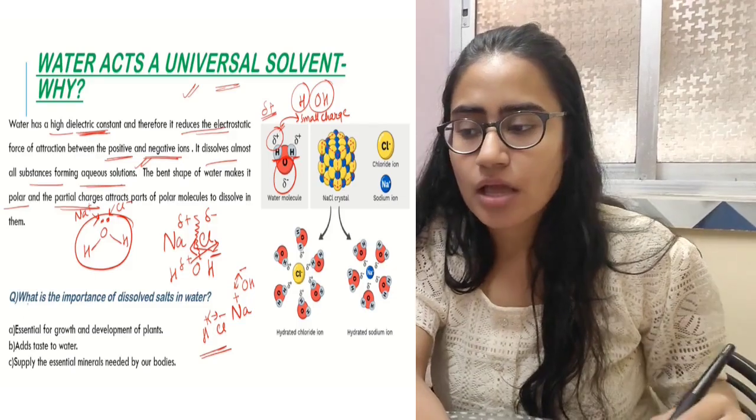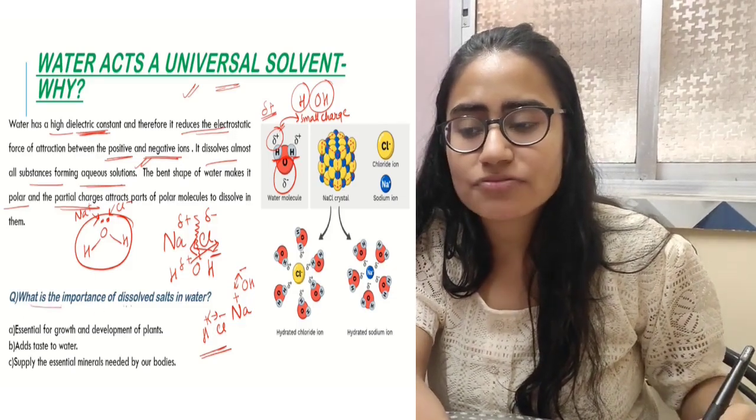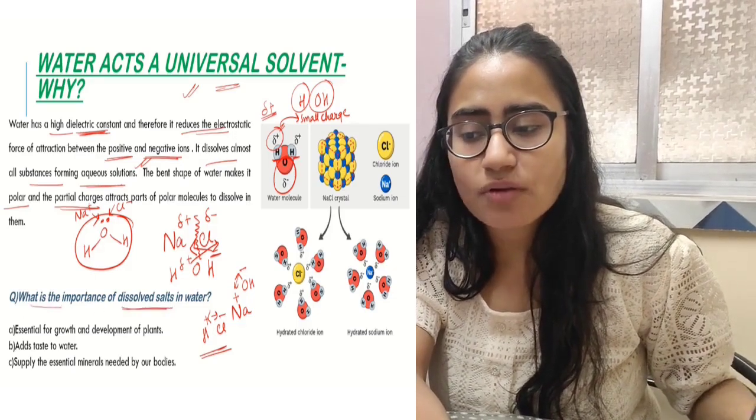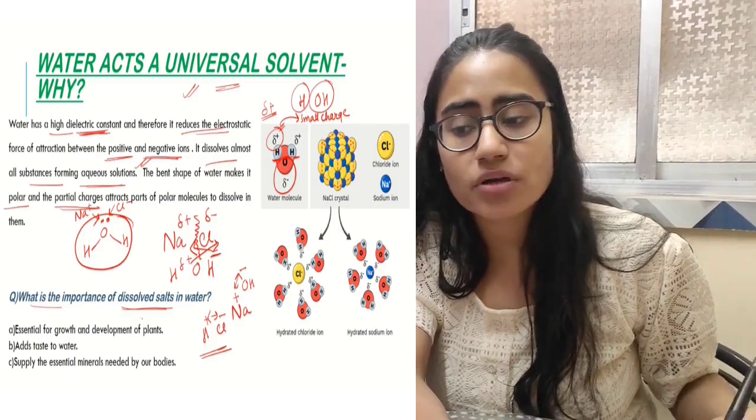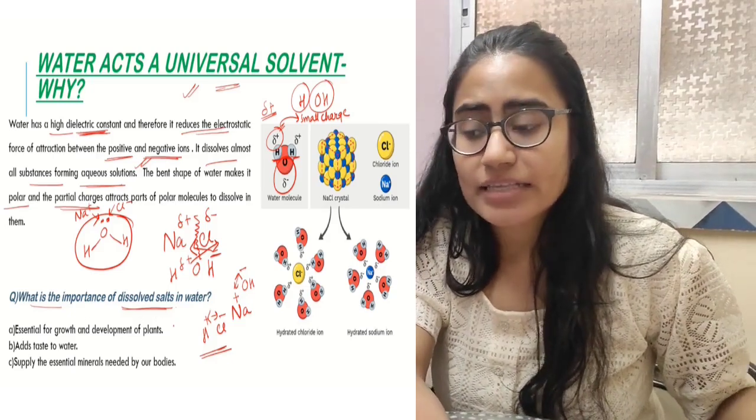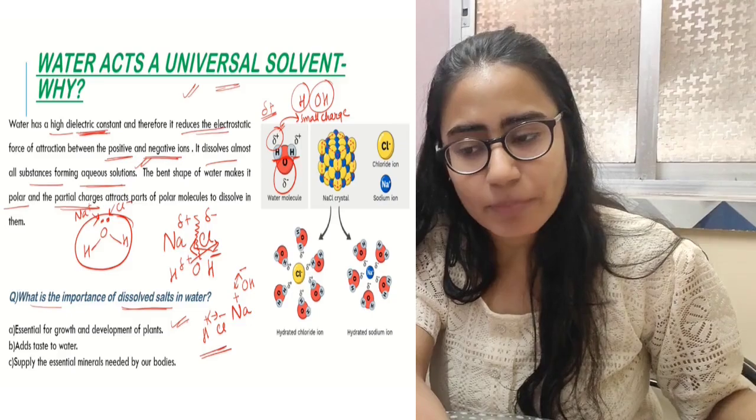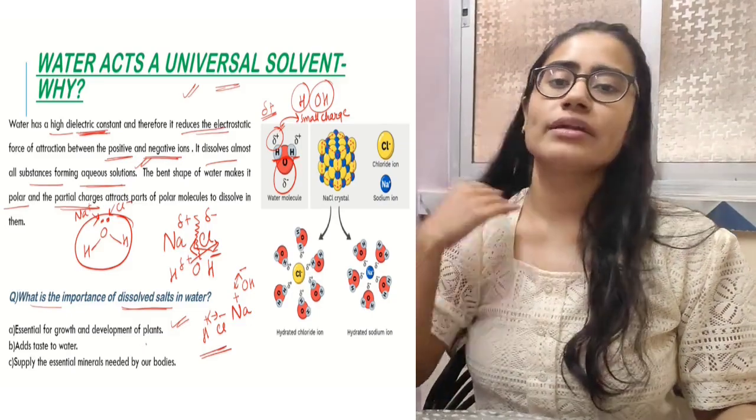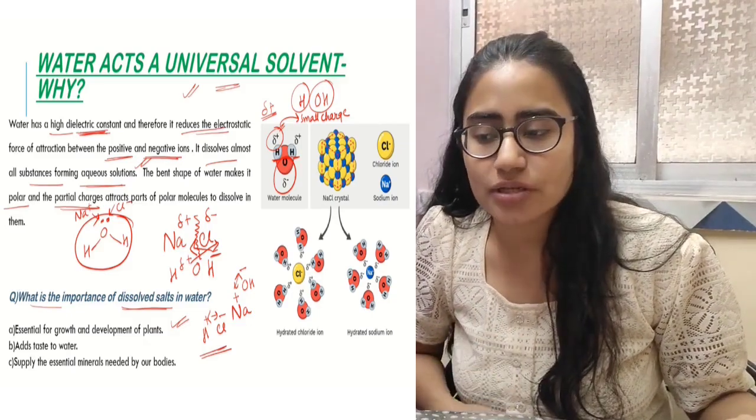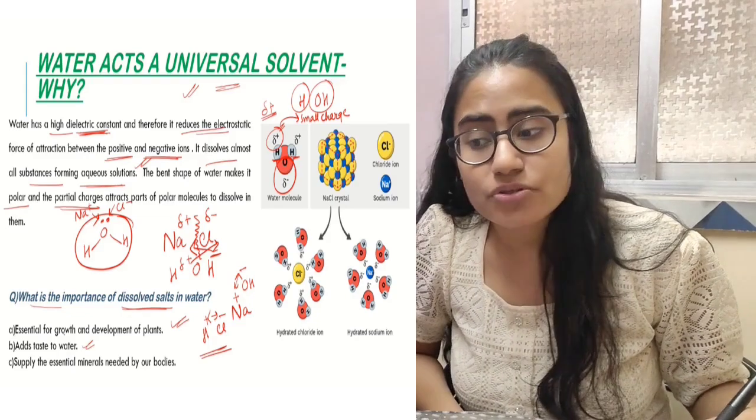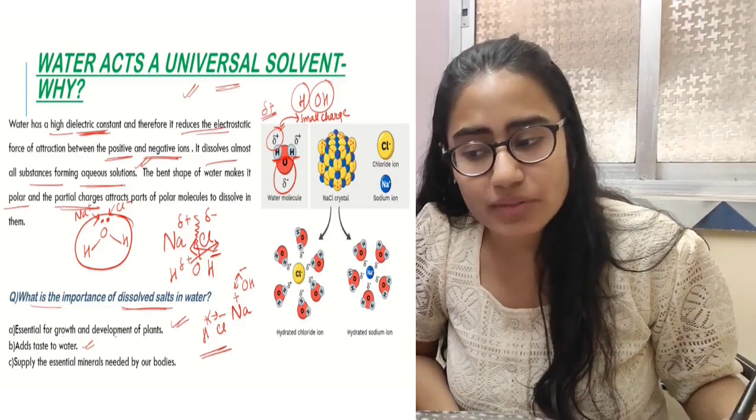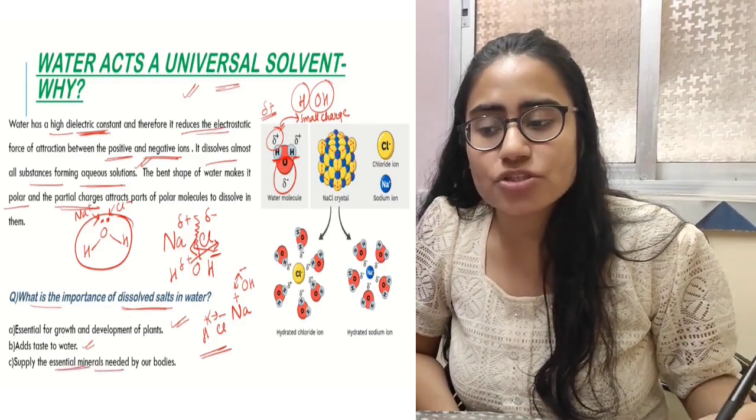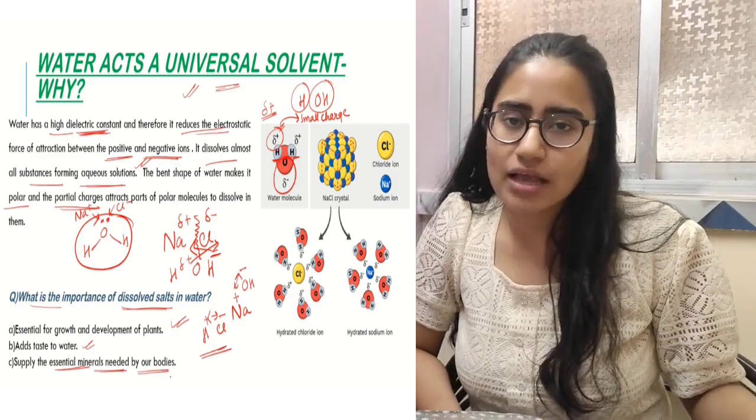Please note it down. Lastly, what are the important factors because of which dissolved water is important? Importance of dissolved water. Essential for growth and development of plant. See, there are some amount of salt that is dissolved in water. Why is it essential? Because it is going to add taste also. It is essential for growth and development. It supplies essential minerals needed by our body as well.